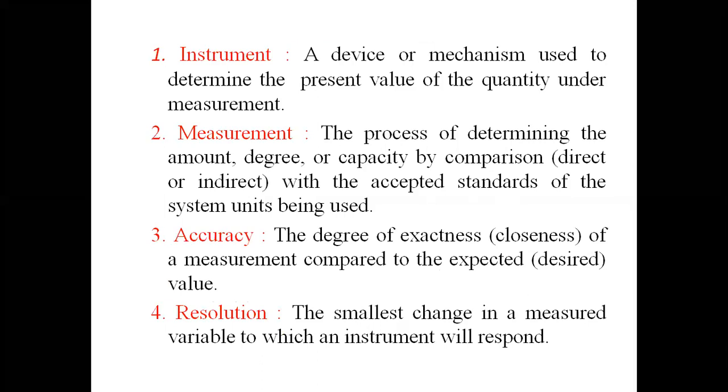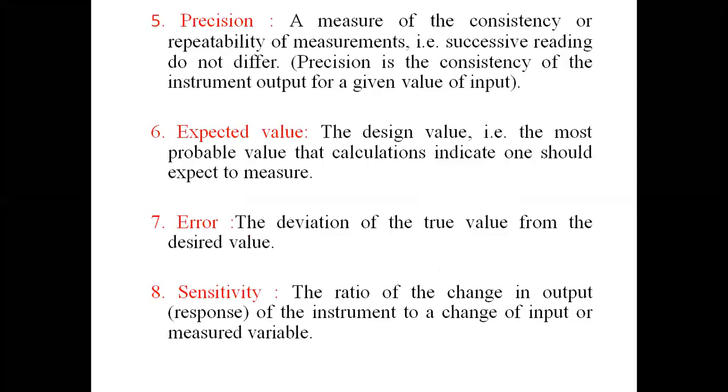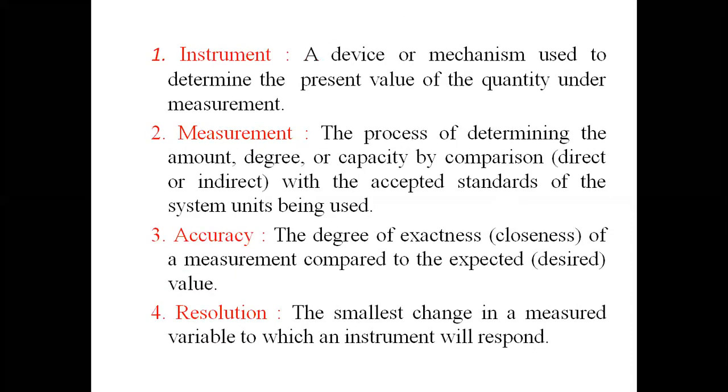First, we are going to discuss some important terms. What is an instrument? Suppose we are using a cell phone. This is an instrument. For what purpose are we using this instrument? Mainly for talking.